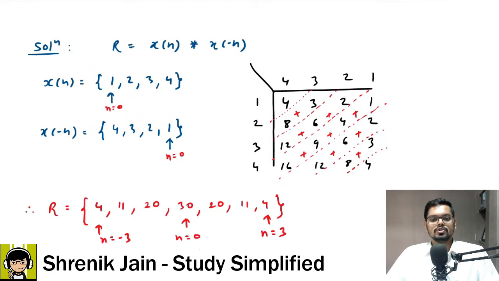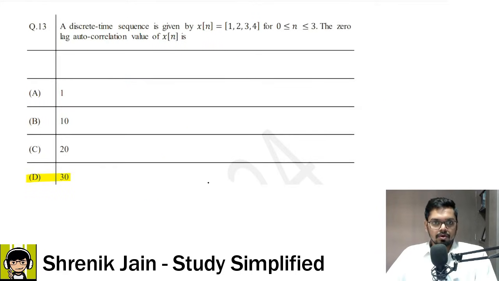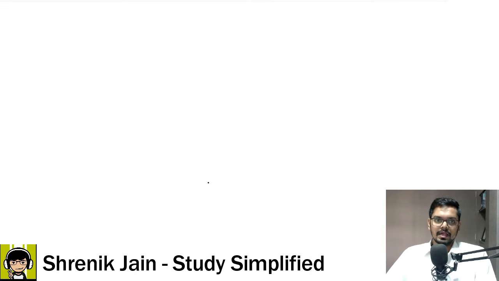Understood? Check it out. So your correct answer is what now? Your correct answer is 30. This is the answer, the value of the function when time is 0. That is your zero lag autocorrelation value of x of n. Understood why the answer is 30? Okay, let us go to the next question.